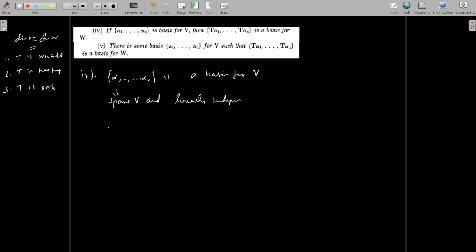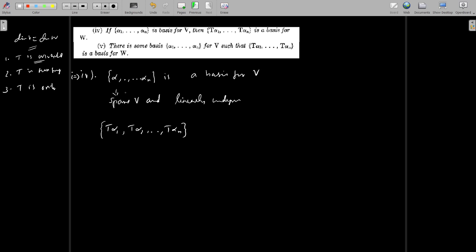And now we consider the vectors T alpha 1, T alpha 2, etc., T alpha n. Then we will prove that this is the basis for W. To prove this, we assume 1. In 1 we have assumed that T is invertible, then T is 1-1 and onto. So if we assume 1, we can prove that 1 implies 4, because if we assume 1, T is invertible, then T is 1-1 and onto. Since T is 1-1, then T is non-singular.